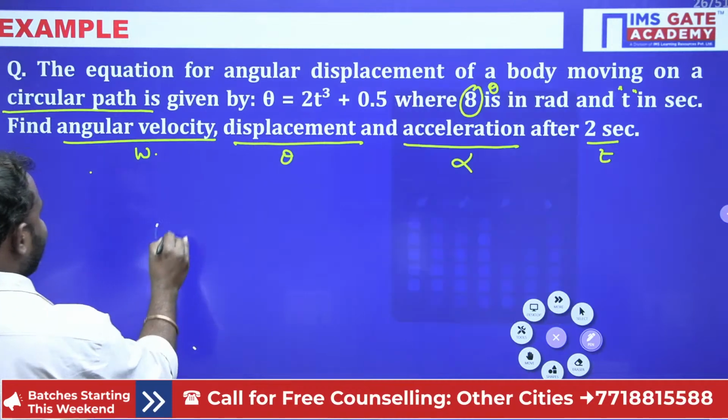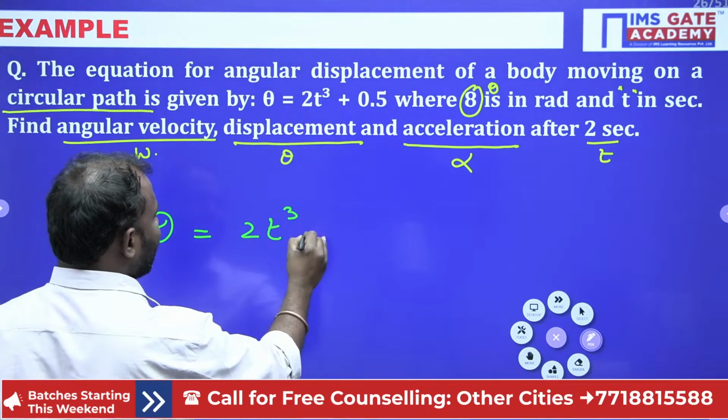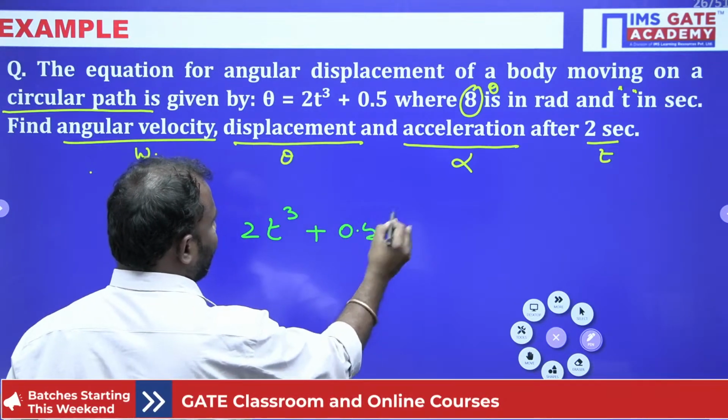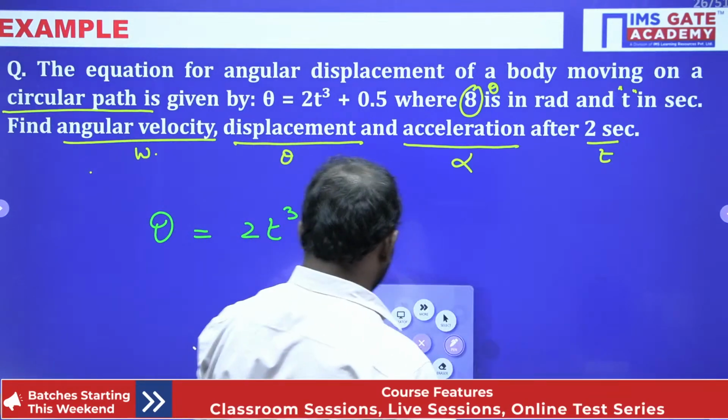Here theta is given as 2t cube plus 0.5. Now, what is my angular velocity?